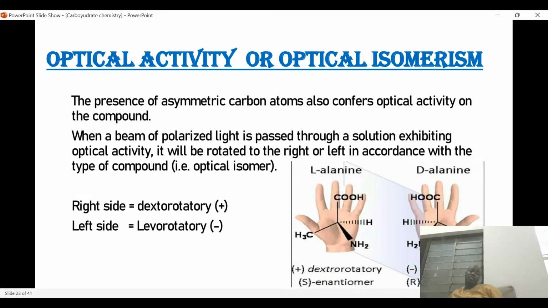And then we have enantiomers and optical activity. The presence of asymmetric carbon atoms also confers optical activity on the compound. When a beam of polarized light is passed through a solution exhibiting optical activity, it will be rotated to the right or left in accordance with the type of compound. So we have L and D: L stands for levorotatory and D stands for dextrorotatory.